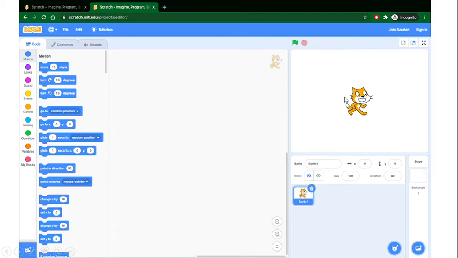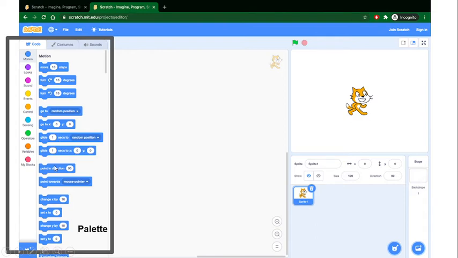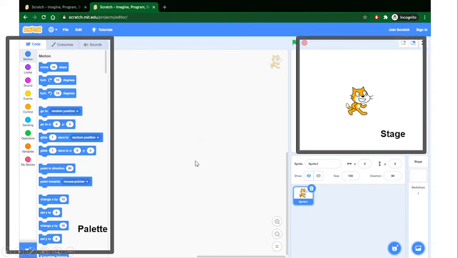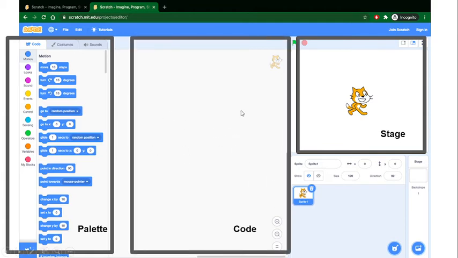Okay, and here we have move 10 steps, turn, whatever action you do, this animation cat will perform the same. And on the right hand side is the stage, and you just drag and drop into the middle section. This middle section is the code area, but the right section is the stage, where we can see how the code is going to run on the display side. There are two kinds of side, the user side and the developer side. We are the developers, so we can work on this code platform, and what this code is going to affect in your animation will be displayed on this stage side. Okay, you can change the background as well.